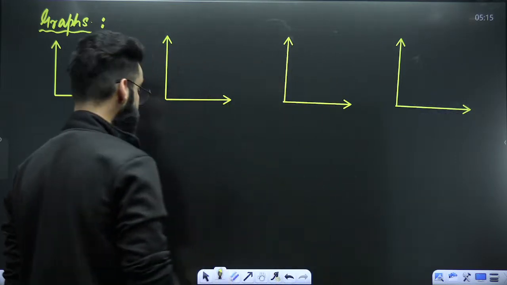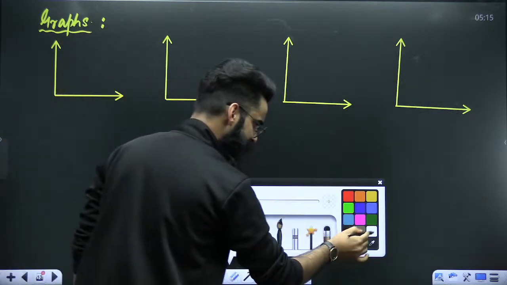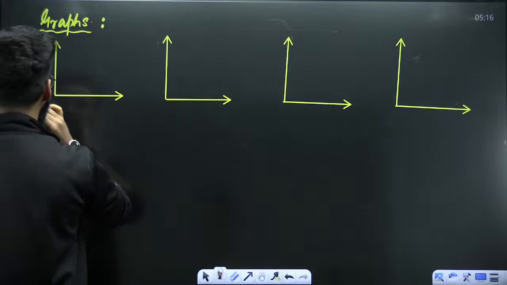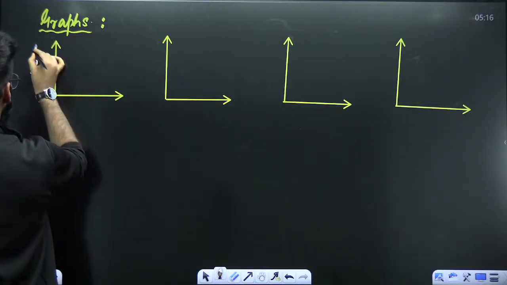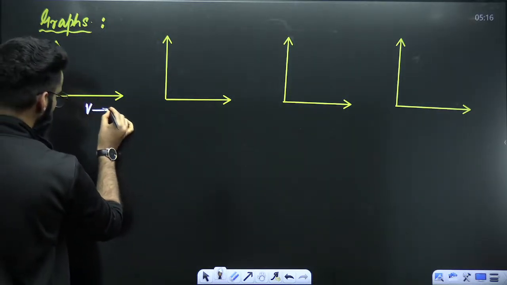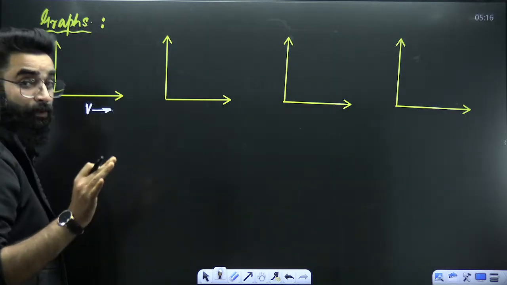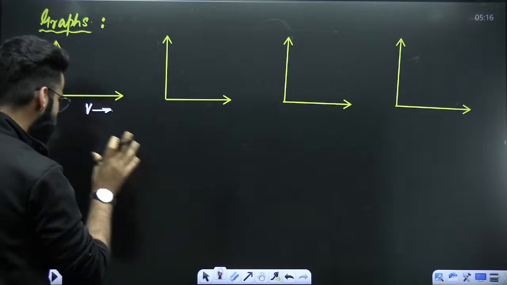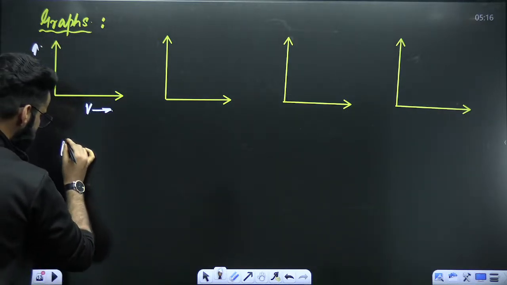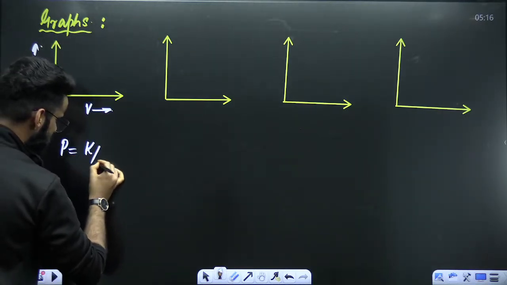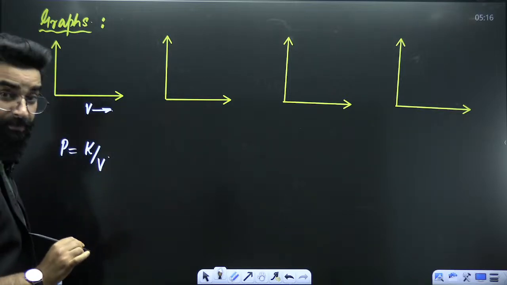Okay. Now, people, let's try to make certain graphs related to Boyle's law. The first graph which I'm going to make is between pressure and volume of the gas. Since we are going to draw the graphs related to Boyle's law, what is the basic equation as far as Boyle's law is concerned? Boyle's law says that P is equal to K by V. Correct?